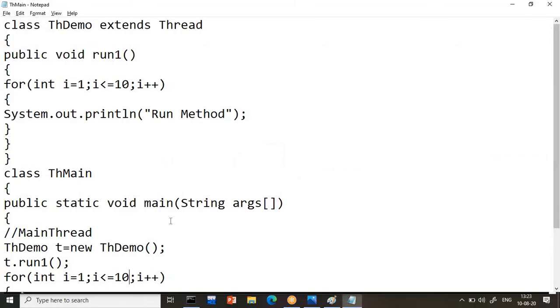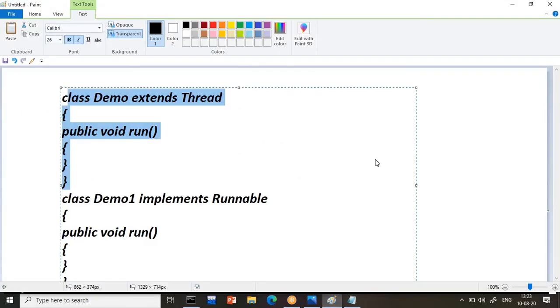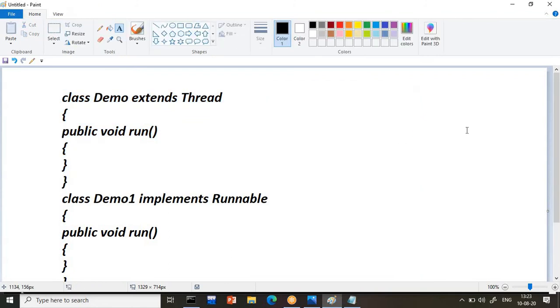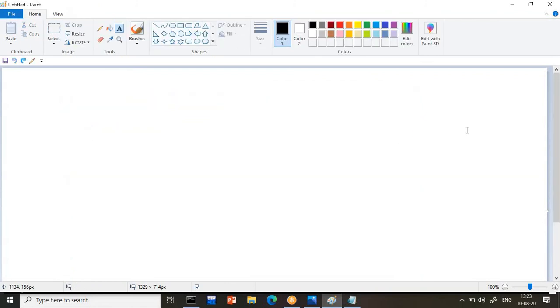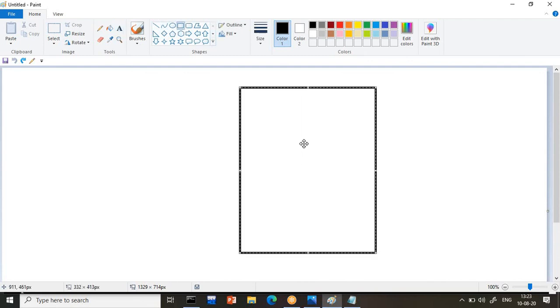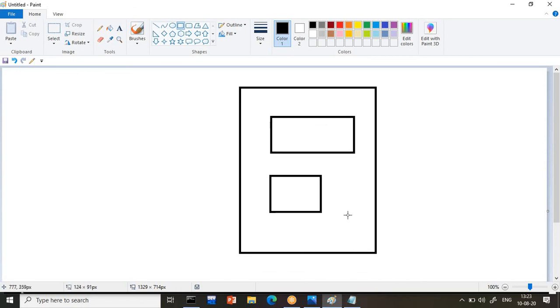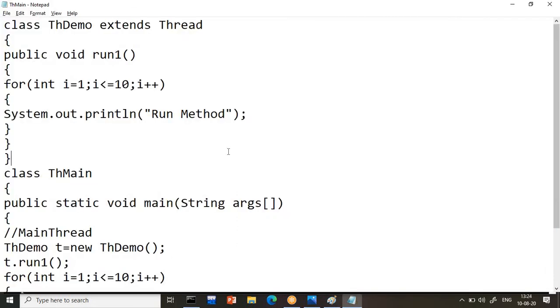So in this situation, look at my previous diagram. When I was explaining, I told you that suppose there are two tasks in my program. What are the two tasks? One is the run method task, one is the main method task. Let us assume the first takes 2 seconds and the second takes 2 seconds. So how much total execution time is it taking? 4 seconds if I use this concept.